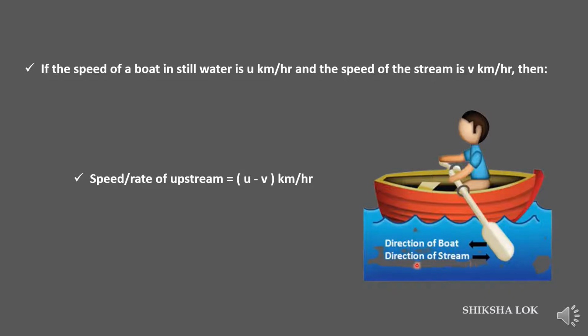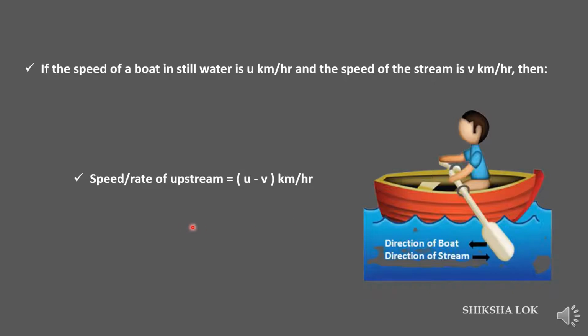Here you can see the stream is from left to right and the boat is going from right to left. Then the speed of the stream is subtracted from the speed of the boat, that is, the stream is preventing the boat from moving further.